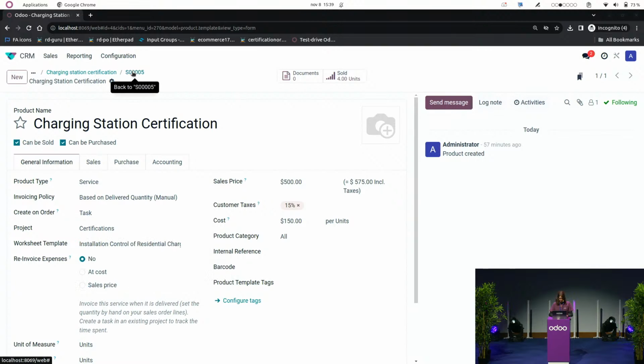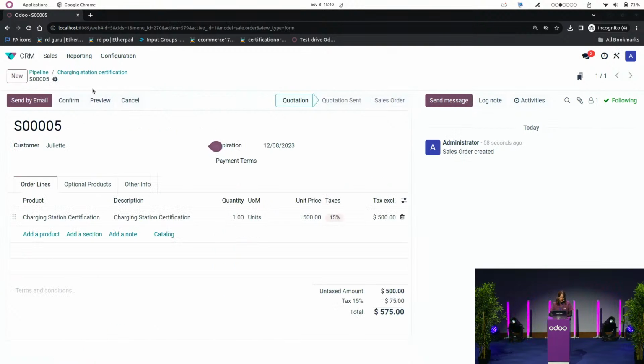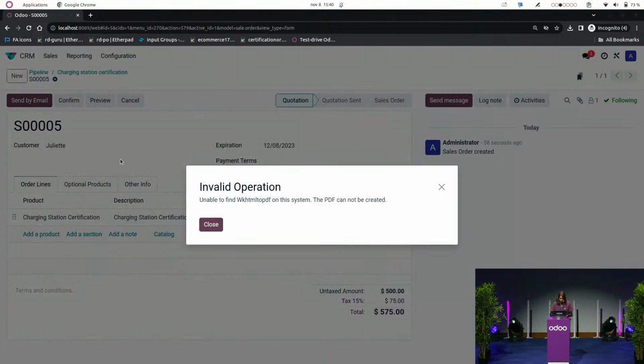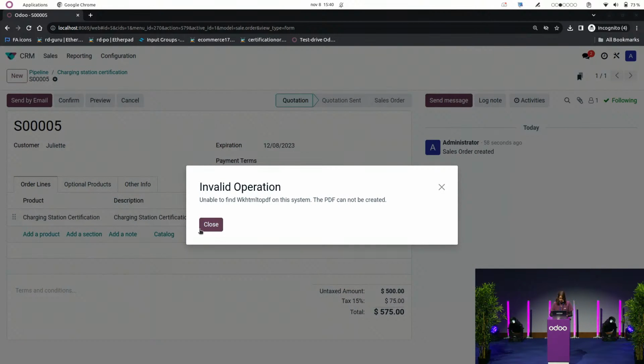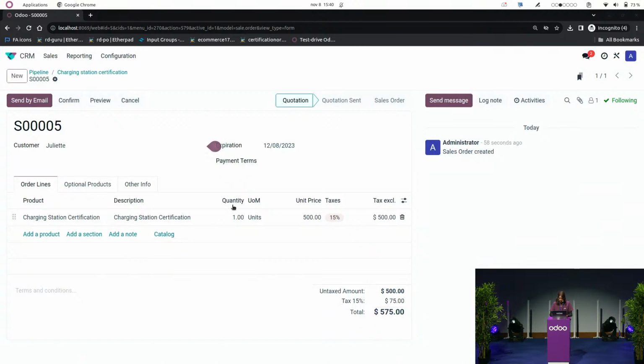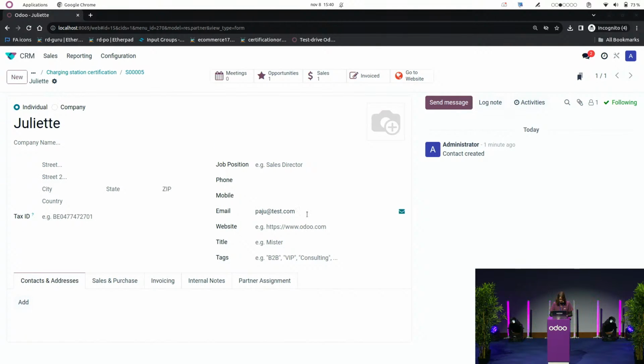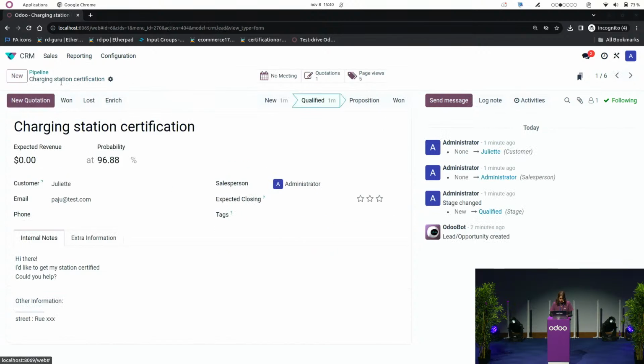So I'm going to save that, and I will go back to my quote and send it to my customer. Oh, maybe there is no email address that has been specified. Okay, there is one.